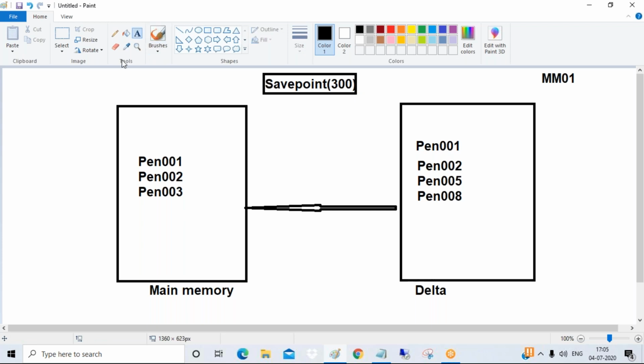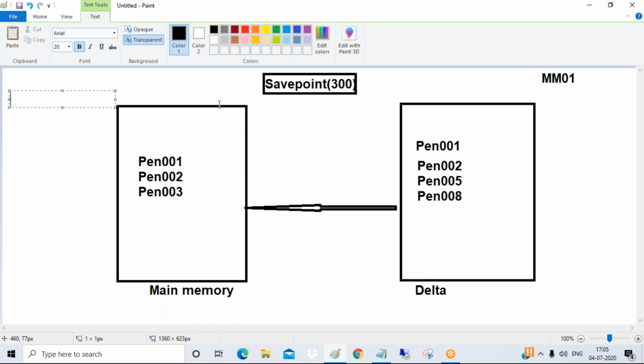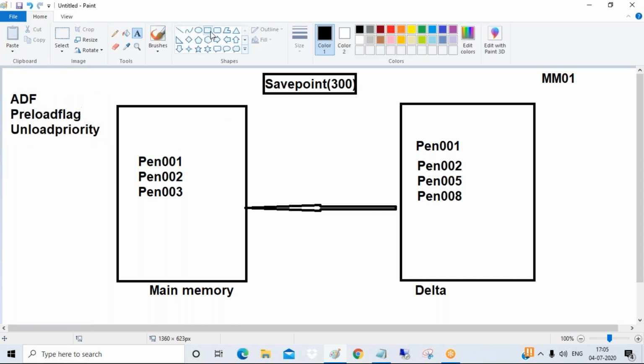And we have many options, guys, like auto merge decision function, ADF. We have preload flag, unload priority. These we will discuss, guys. Why? Because it will take some time to understand all these topics. So on tables, we need to understand these topics also: auto merge decision function, preload flag, unload priority, etc.